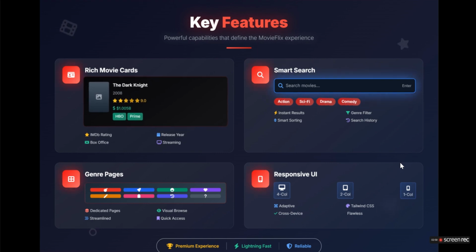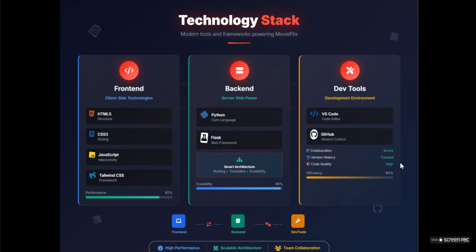Our smart search filter will show you a movie when you search for a movie. Our genre page will show you movies related to the genres. Our UI on the home page and the genre pages is responsive. Our website provides you a premium experience, lightning fast and reliable.